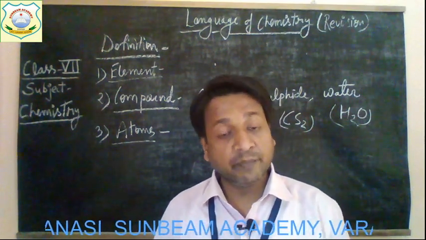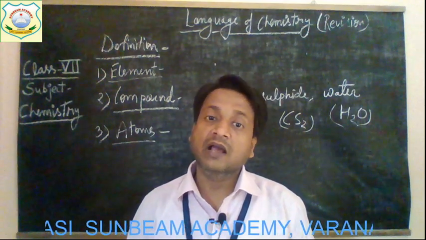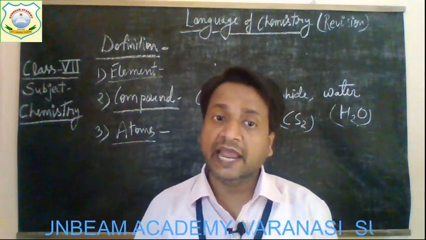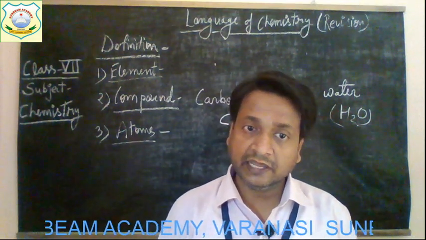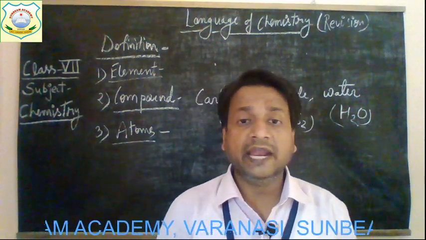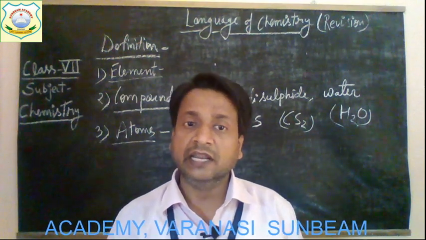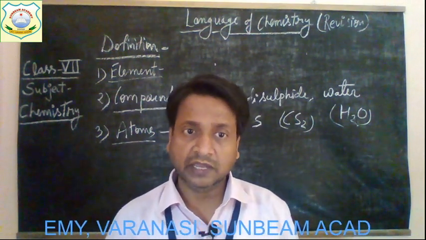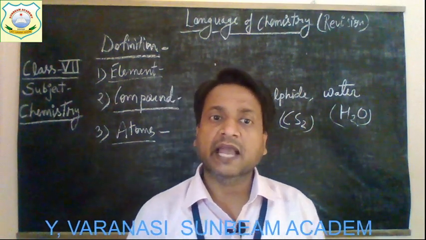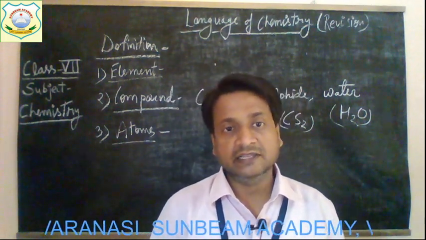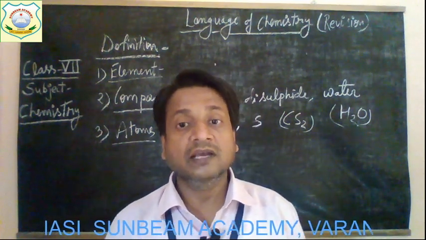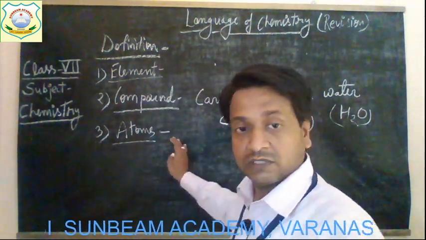Understood? An atom may or may not be capable of independent existence, because in some elements the atoms exist independently and in some elements the atoms do not exist independently. So we have both kinds of elements. Such smallest particles of elements are known as atoms.